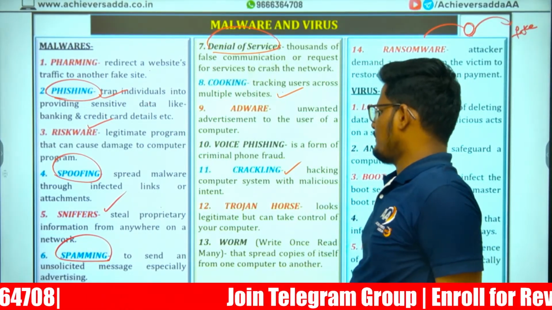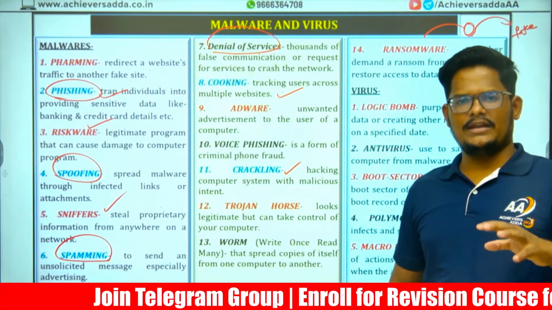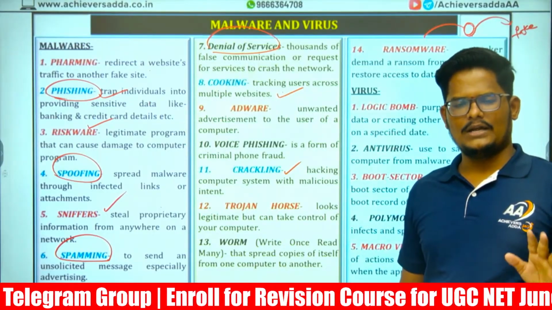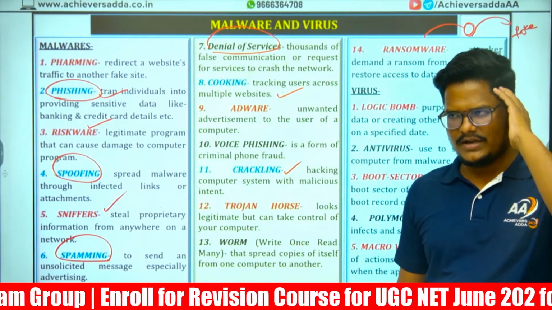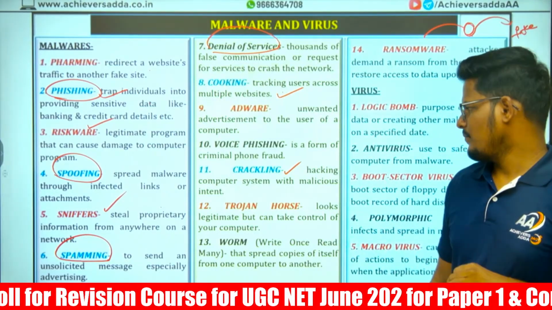They are trying to steal our details or the money from us. Next, cracking. Hacking a computer with a malicious intent. It means you are trying to break down the software or trying to crack the code of the software. That is generally with a malicious intent. Your intention is to misuse the thing.